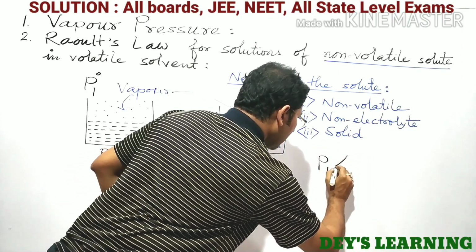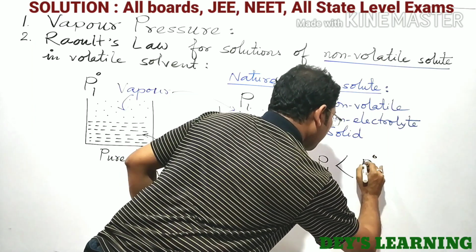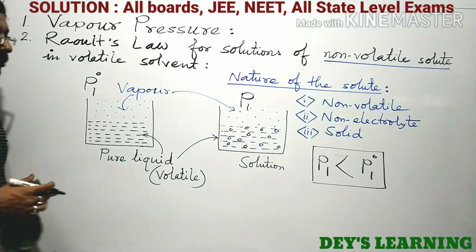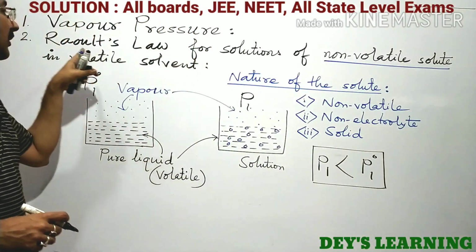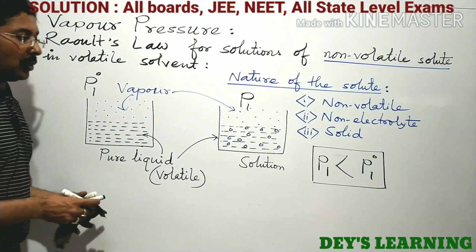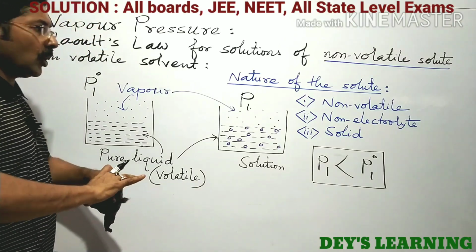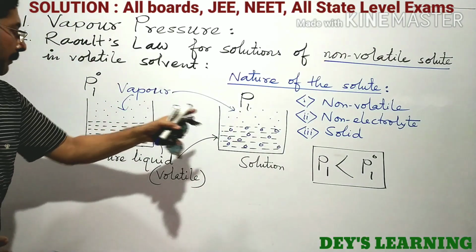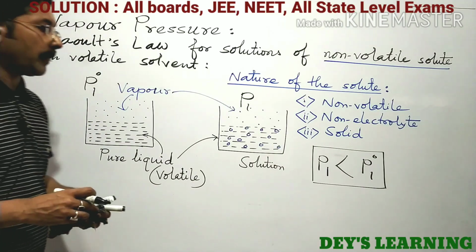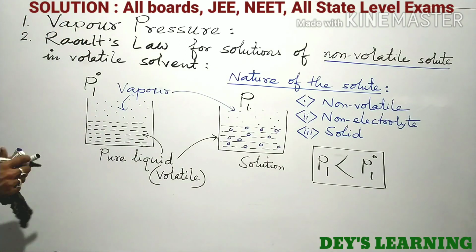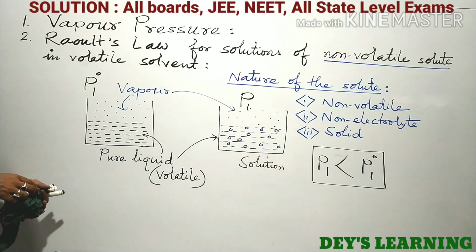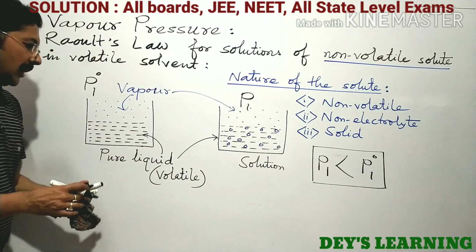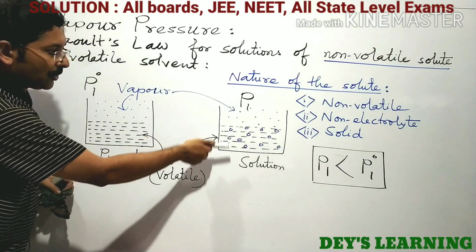The quantitative relation is given by Raoult, but first of all we consider some qualitative reasons why P1 is less than P01. P1 is less than P01. The question is why? Let us think a little in a qualitative way first.